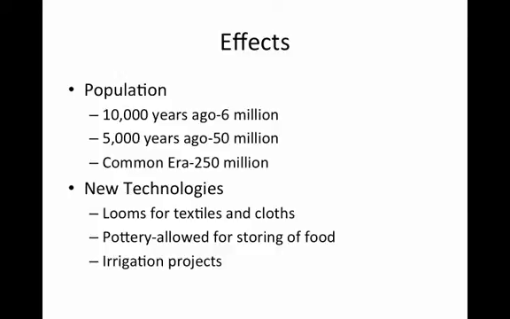New technologies. Looms for textiles and cloths allowed for clothing and allowed for shelter. Pottery allowed for the storing of food. And most importantly, governments established irrigation projects that allowed for the creation of the surplus of agricultural goods.